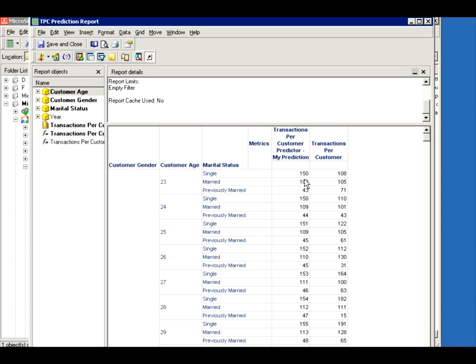Another reason would be these are not enough categories to predict transactions per customer. You might need city, you might need zip code, you might need income. There's a lot more factors. These are just very generic factors, hard to predict a value like this based on just these three, but still, it's good enough for our purpose and it's showing us what we're trying to do. So here we go, we created this first predictive metric. So now how do we use it? Let me save this and close.